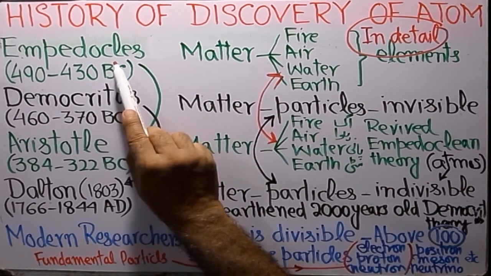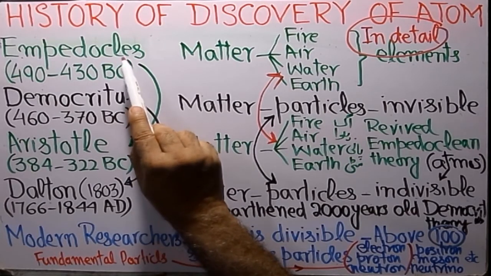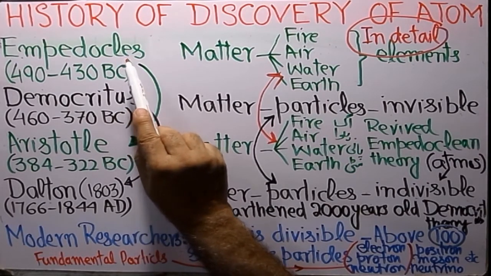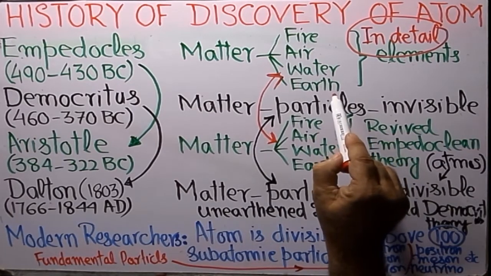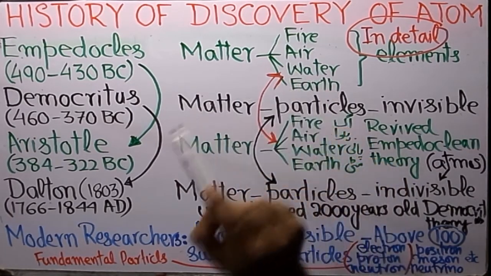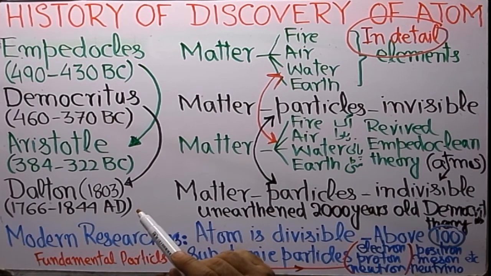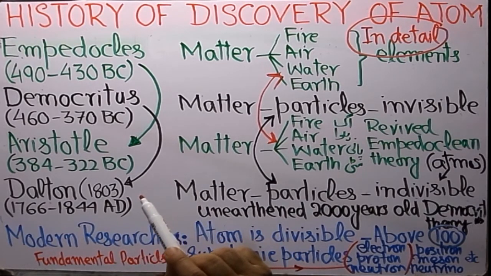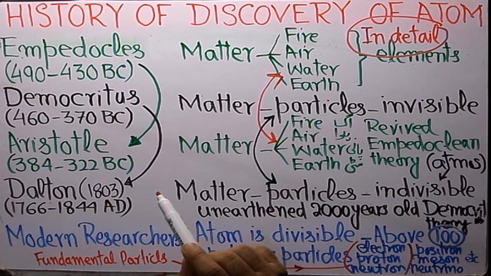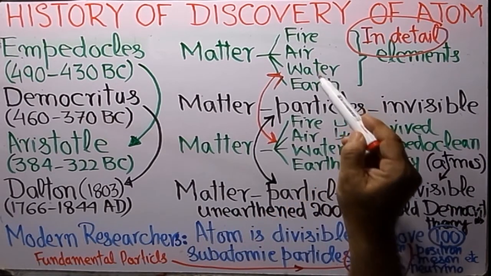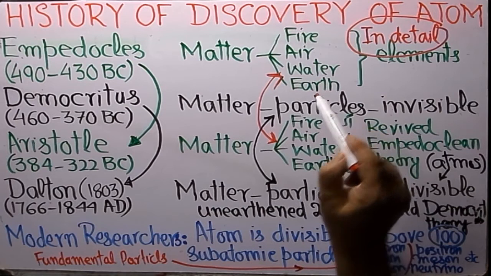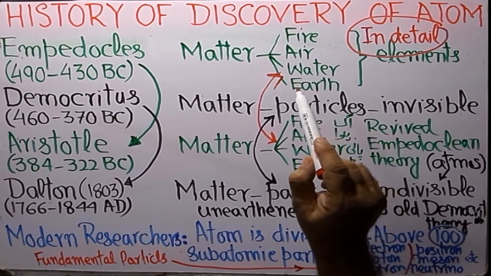Then Empedocles, he was also a pre-Socratic philosopher, added another one. He took water, air, fire, plus added the earth. And he called them elements and named them the roots of the earth because they are present in all things and they were regarded as the building blocks of all things.